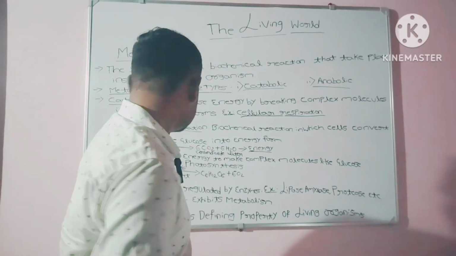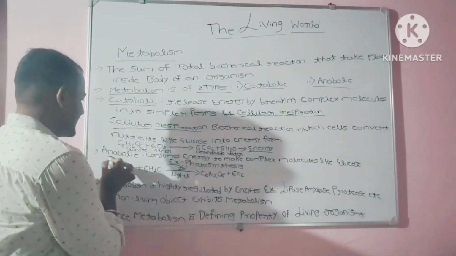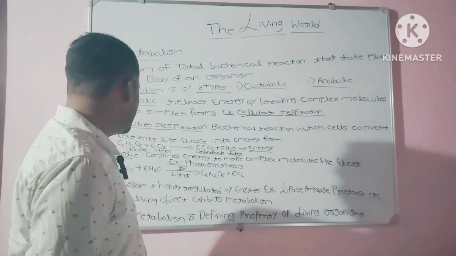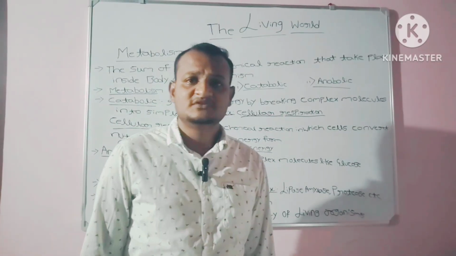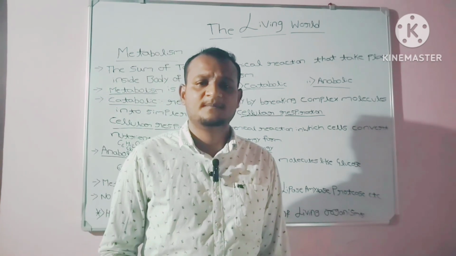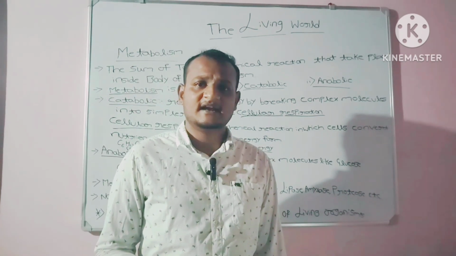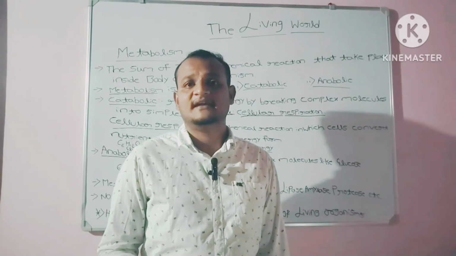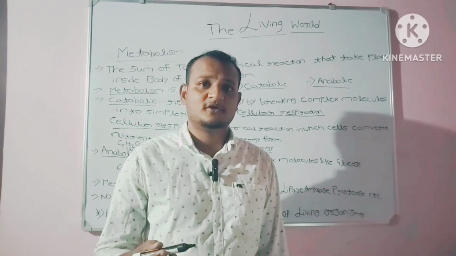Moving to the other type of metabolism, that is the anabolic pathway. The anabolic pathway consumes energy to make complex molecules like glucose. What happens in a catabolic pathway is it releases energy while breaking complex molecules into simpler forms.